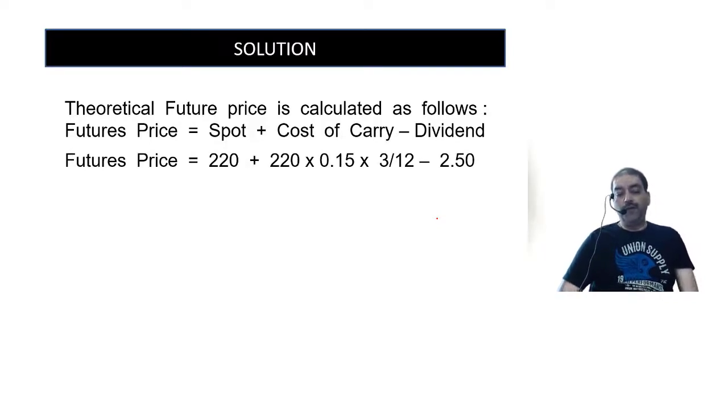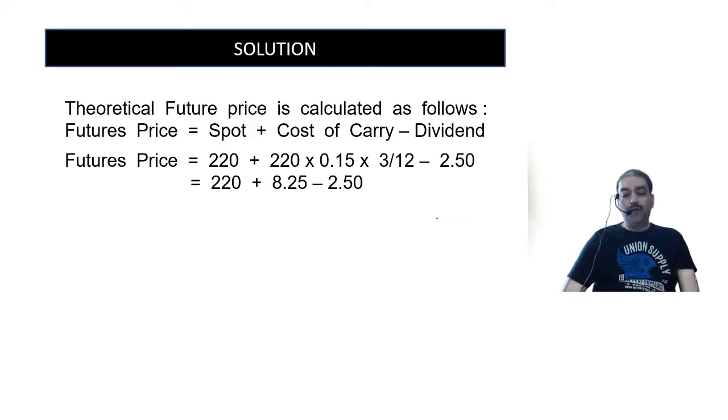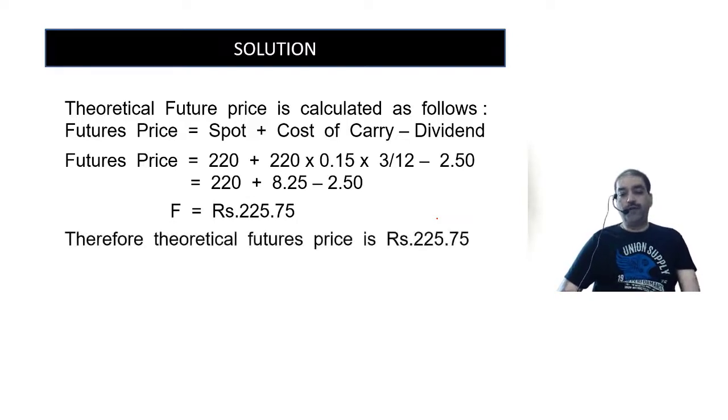Cost of carry 15% for 3 months. So 15% of 220 into 3 by 12, minus 25% dividend on 10 rupees, 2.5. So that comes to 220 plus 8.25 minus 2.5. So the theoretical futures price is 225.75.